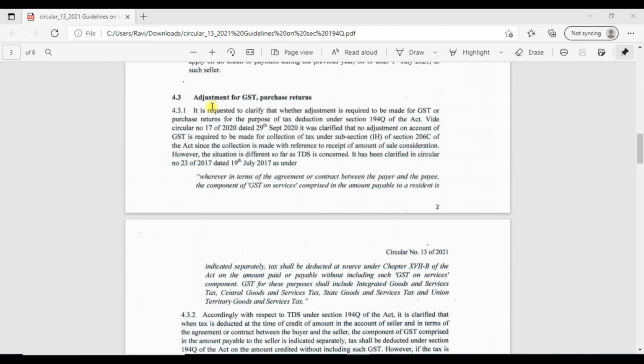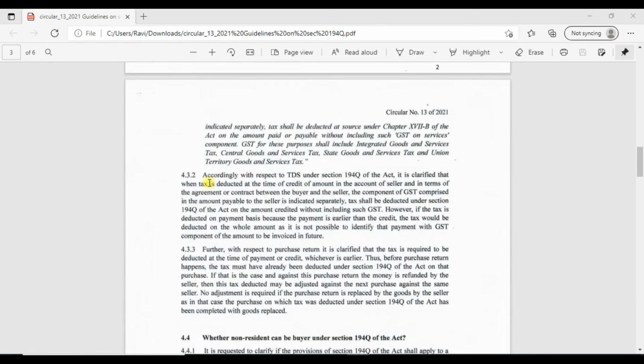Next is regarding GST component, whether it is to be included or not for TDS calculation of 194Q. Guideline says if TDS is being done at the time of credit and GST amount is separately indicated, then TDS has to be done without including GST component. However, if TDS being done at the time of payment, tax would be deducted on whole amount.